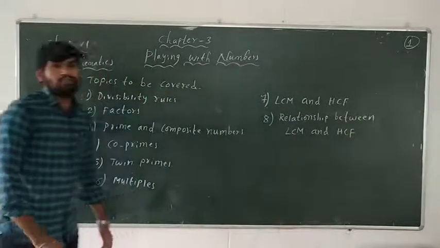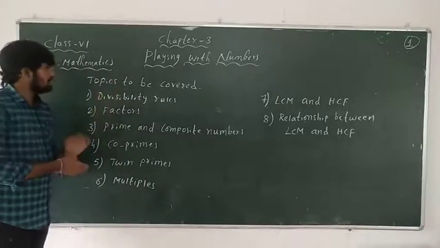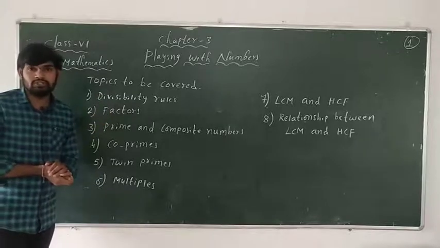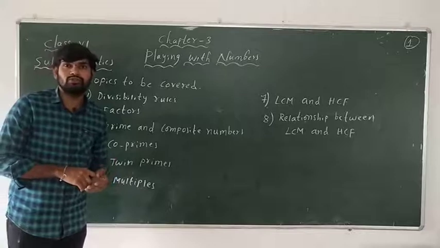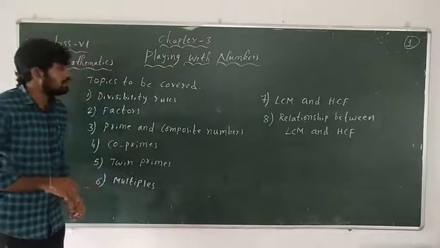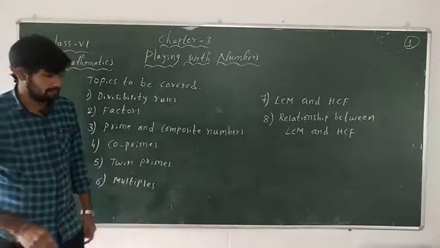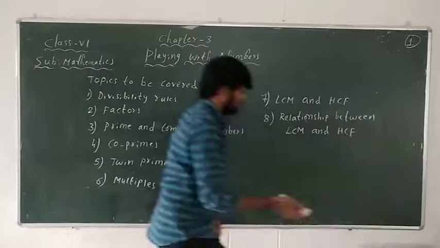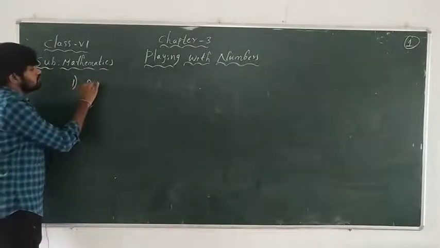So these are the topics to be covered in this chapter. Let us discuss one by one. Let us begin with the first topic, divisibility rules, that you have learnt in the earlier class. Divisibility rules for 2, 4, 6, 8, 10, 11 and 5. Now let us recall once again about the divisibility rules.